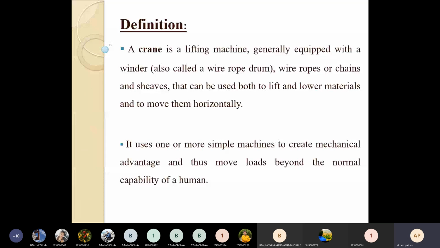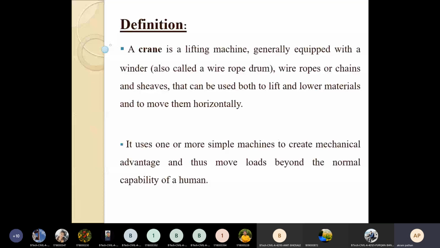So this is about a crane. It uses one or more simple machines to create mechanical advantage and thus move loads beyond the normal capability of a human.